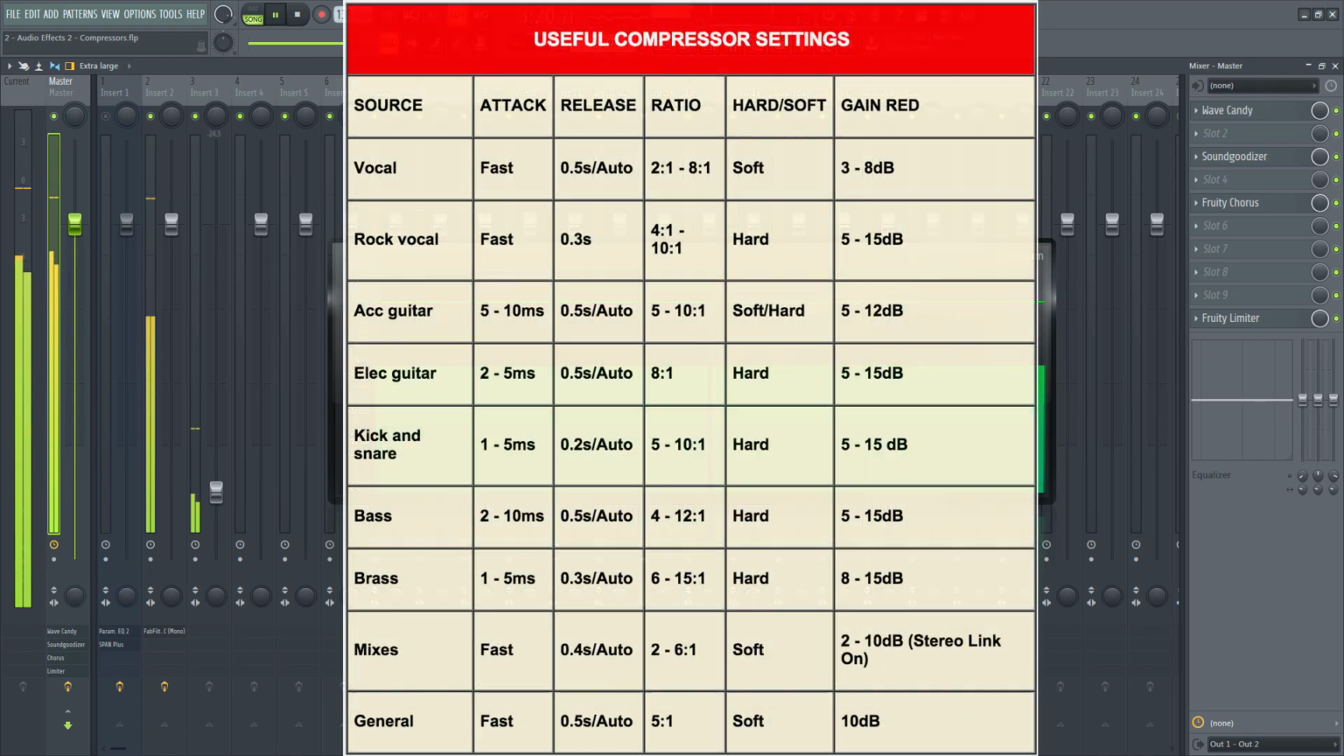Guys, these are some of the basic compressor settings which you all might start off with, or there is always an option for the presets. It's always a good idea to learn from the preset settings as they are programmed by professional engineers and producers.